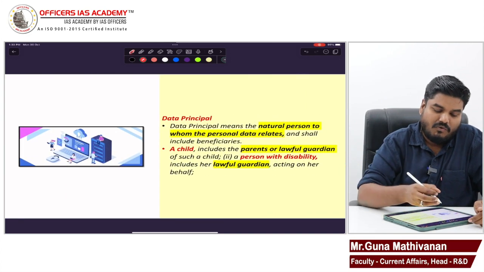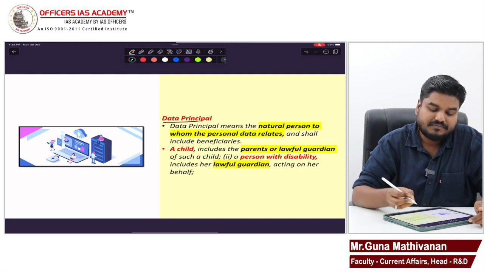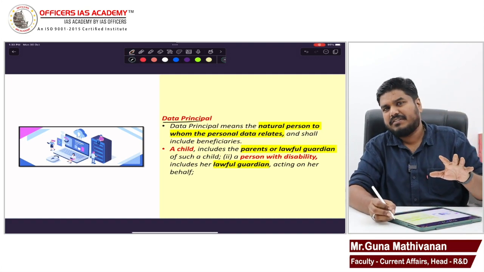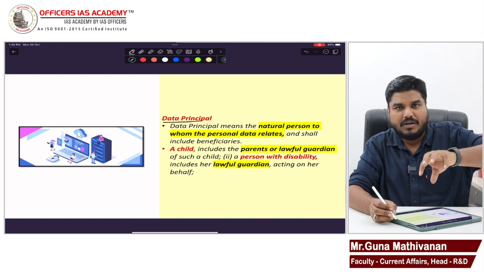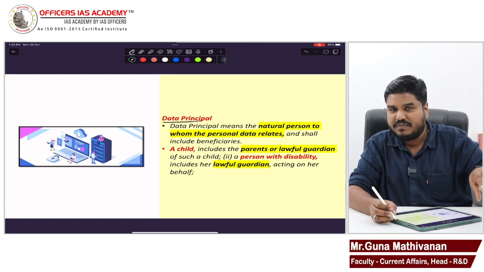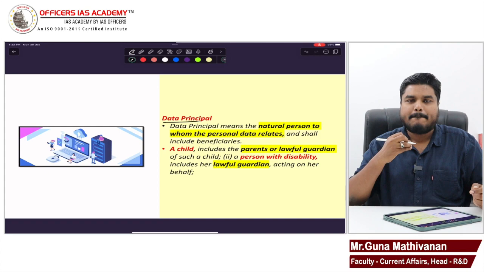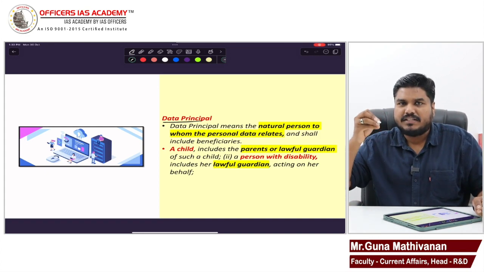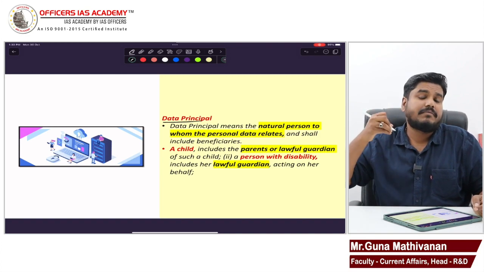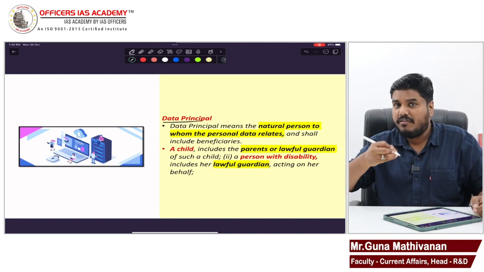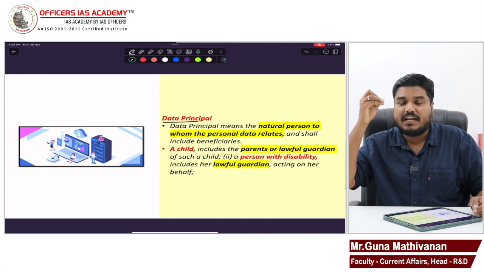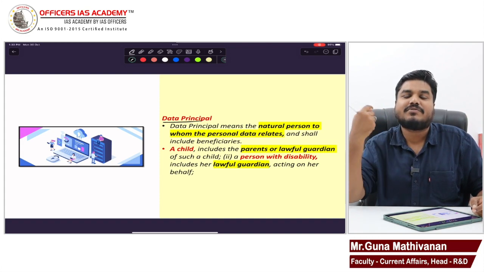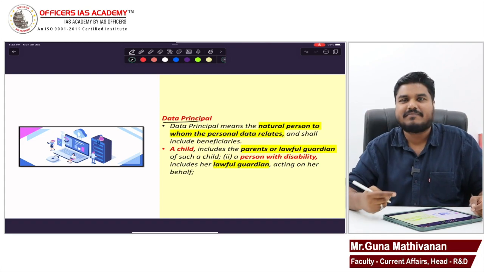Right? Now, what is data principal? Data principal, very simple. The data belongs to an individual. That individual is called as data principal. Okay, now Swiggy knows my name, Guna Mathivanan, my phone number, my apartment, my location, my address, all those informations. That information belongs to Guna. So Guna is the data principal.